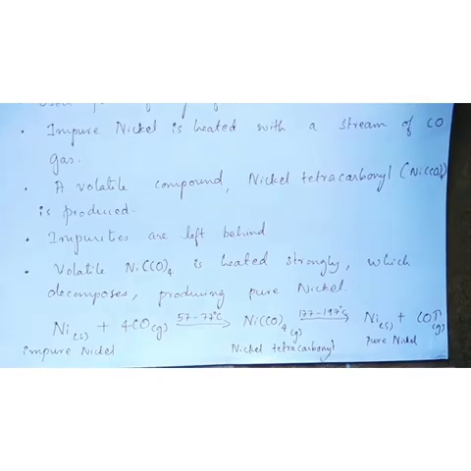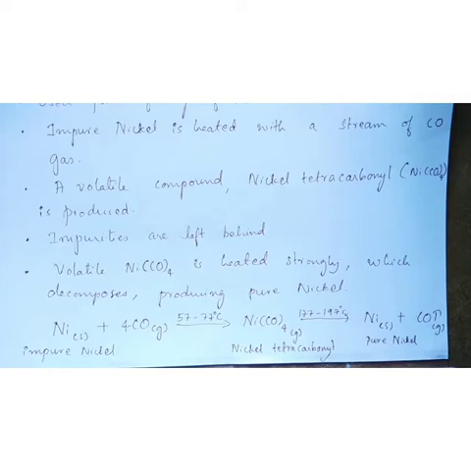Now, isolate nickel tetracarbonyl from the reaction mixture and heat it strongly at 177 to 197 degrees Celsius. It is pretty high temperature. At that time, this compound breaks down or it undergoes decomposition. So what happens? All the carbon monoxide molecules go out of the compound, leaving behind pure nickel.